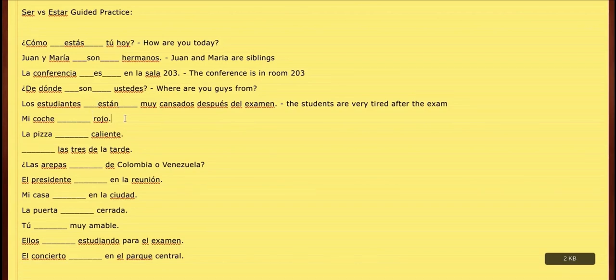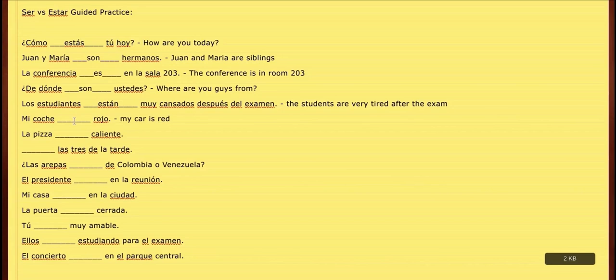Next one, mi coche, blank, rojo. Mi coche means my car. I hear carro more, kind of depends on where you are, though, but either one. My car is, and finally, rojo, color red. So let's think, is the car switching colors a lot? No, right? It's not a temporary thing.